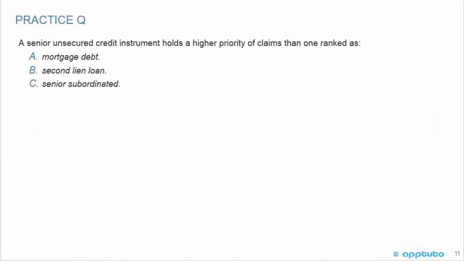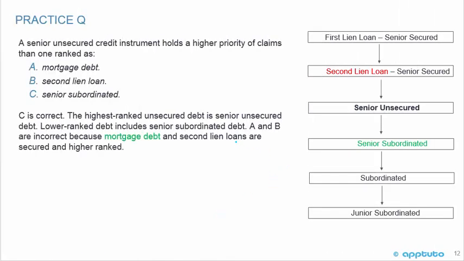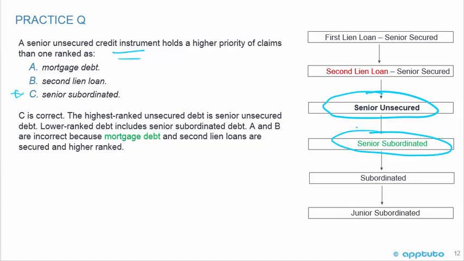And one last practice question to finish on. A senior unsecured credit instrument holds a higher priority of claims than one ranked as A, mortgage debt, B, second lien loan, or C, senior subordinated. This is a nice question to end on. It's asking about a senior unsecured credit instrument, and it most likely has a higher priority of claims than one ranked as what? C is correct. It has a higher ranking than the senior subordinated. The second lien loan is above it.